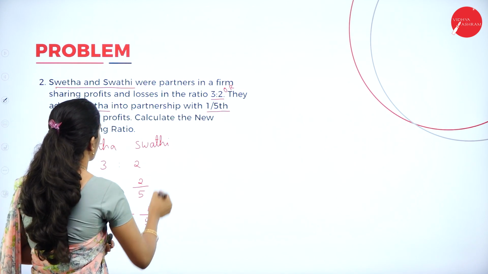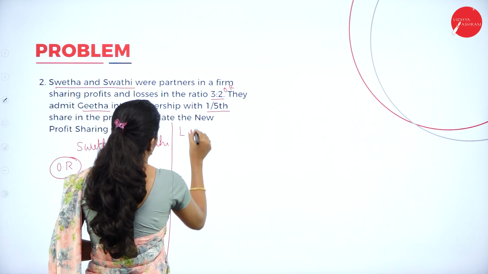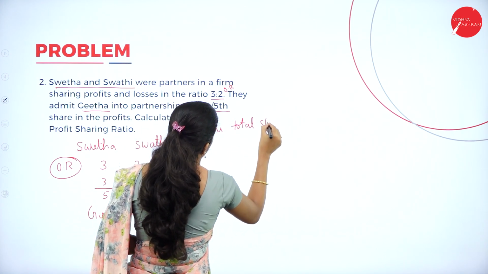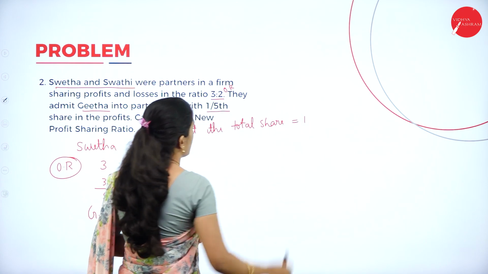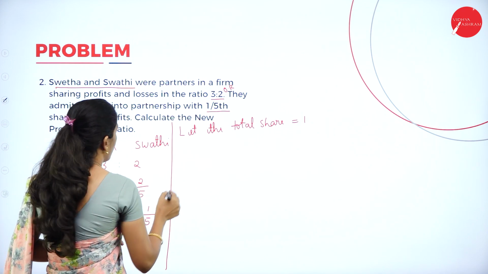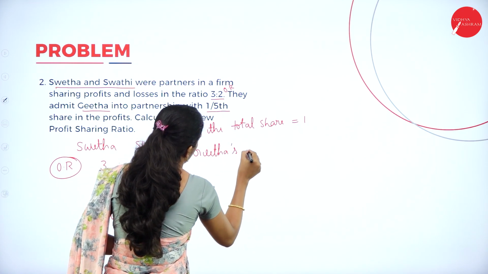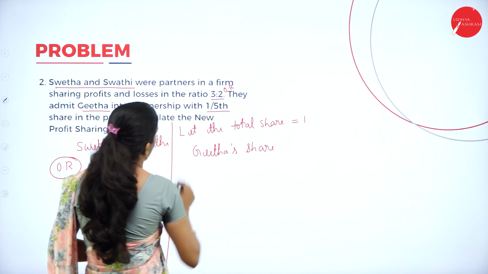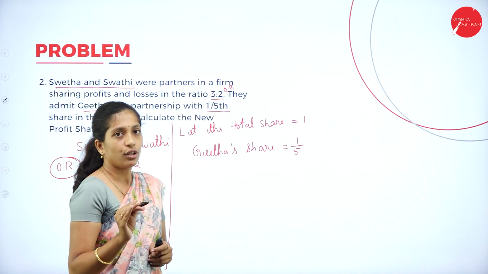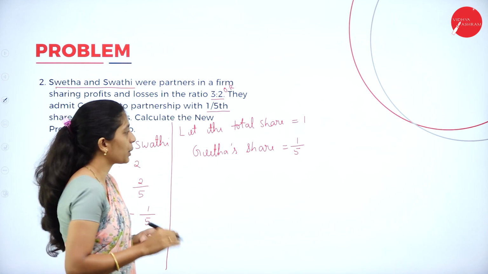Now how to begin the solution? Let the total share be equal to 1. We shall assume that the total share of the firm is equal to 1. Now, the new partner's share, that is Geeta's share, is 1/5, which they have given in the question.